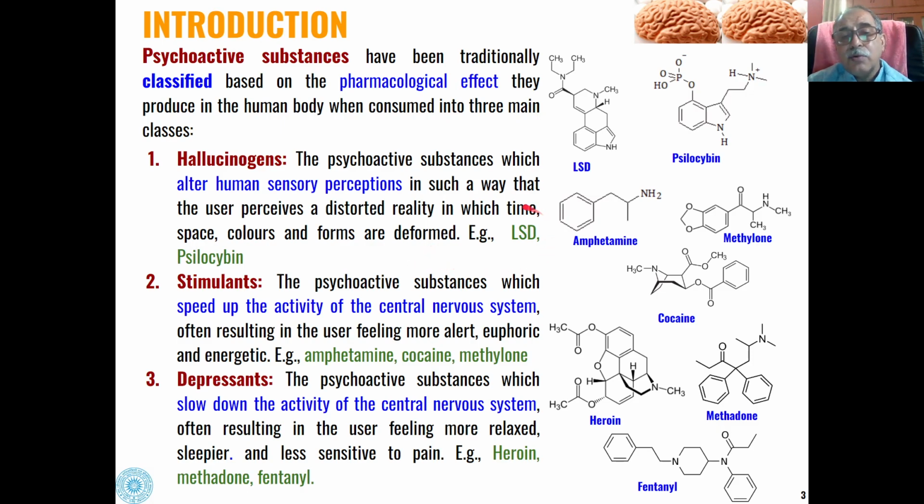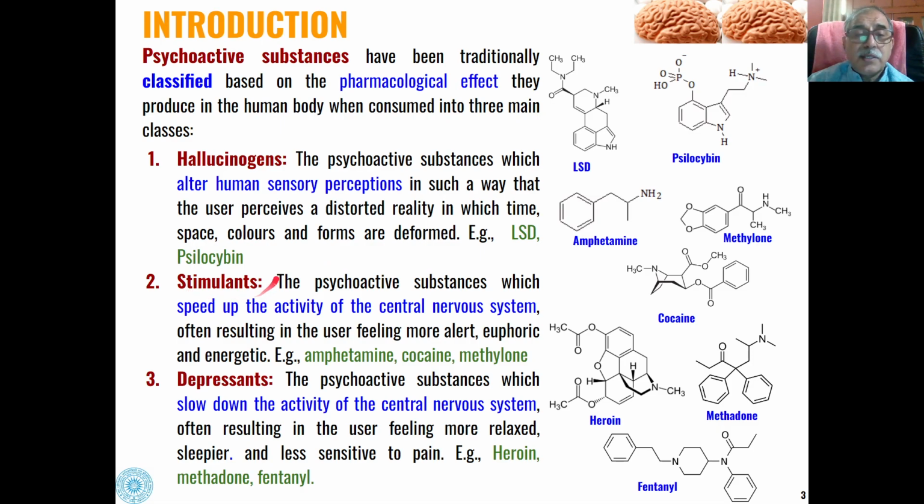Most common among these are LSD and psilocybin. When these two substances are taken by anybody, that person will see the colors and forms of the environment deformed.